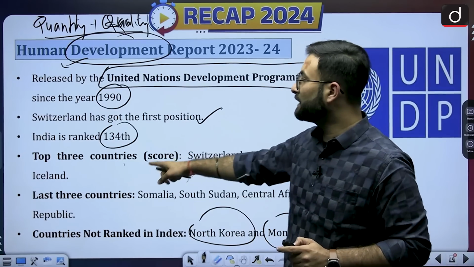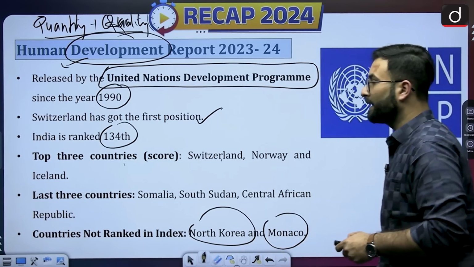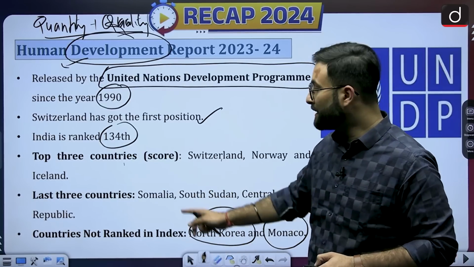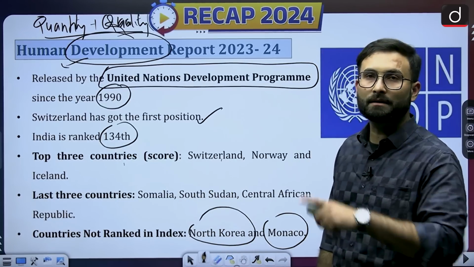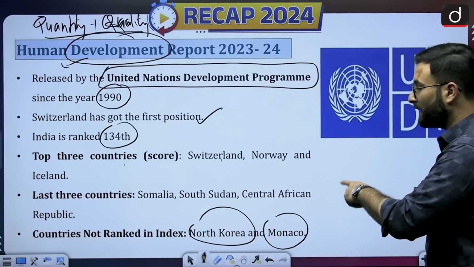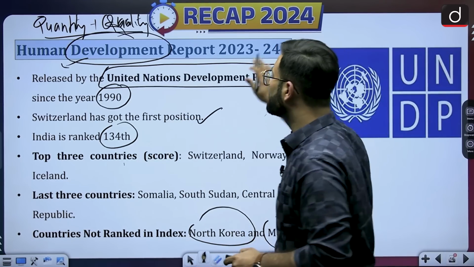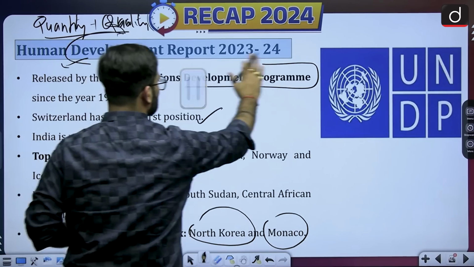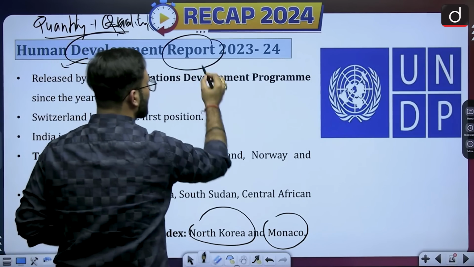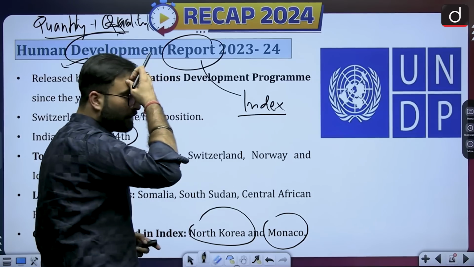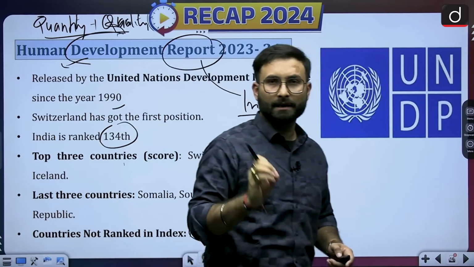Here we have seen that the top 3 countries are Switzerland, Norway and Iceland. The last 3 countries are Somalia, South Sudan and the Central African Republic. There are 2 countries which have not been ranked in this index, that is North Korea and Monaco. When we are talking about indices and reports, mostly you will see that through these reports you get indices. That is one thing you can remember.